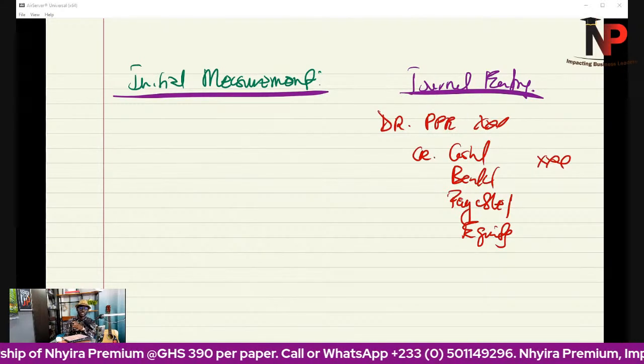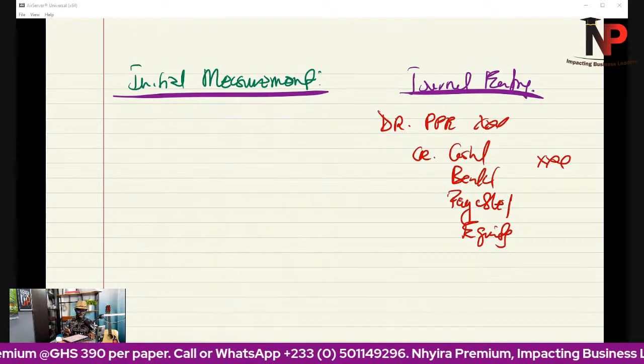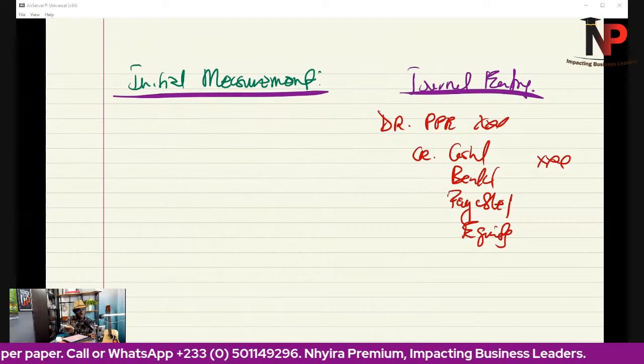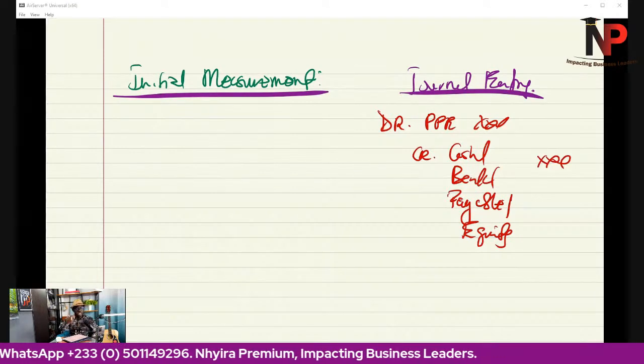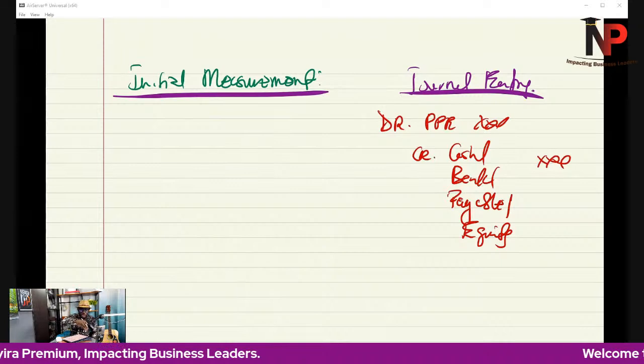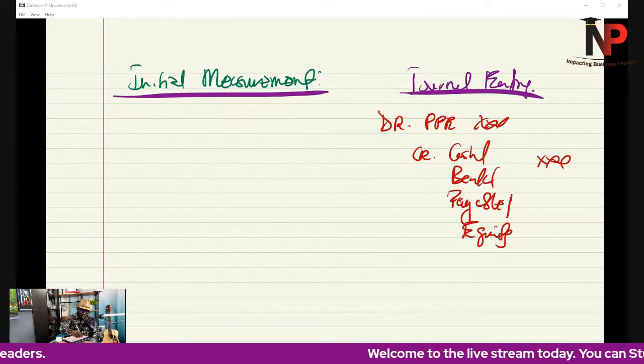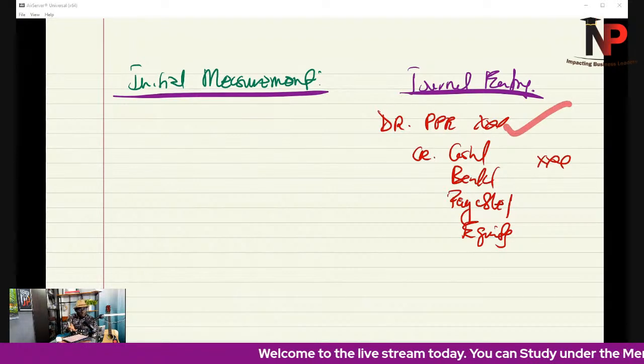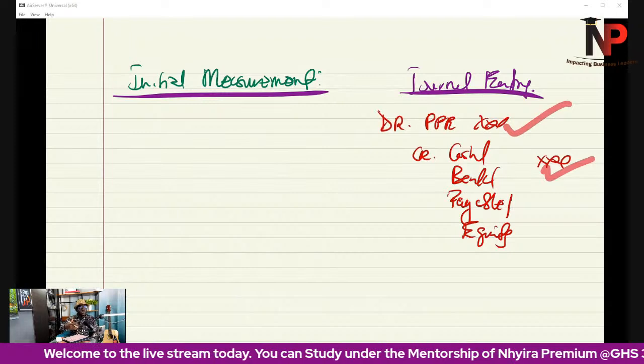But the question we ask ourselves is, what would be the amount? Because measurement means the determination of the amount at which a transaction or an item is carried in the books of the company. So if we say we should debit PPE, it's a good thing. How much do we debit PPE with? If we say we should credit something, how much are we going to credit with?